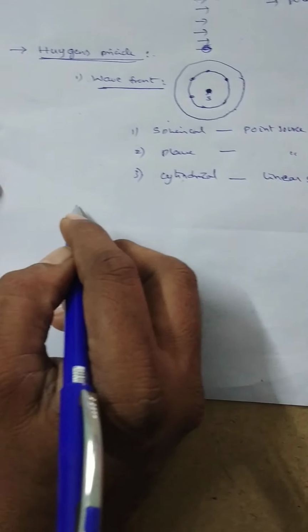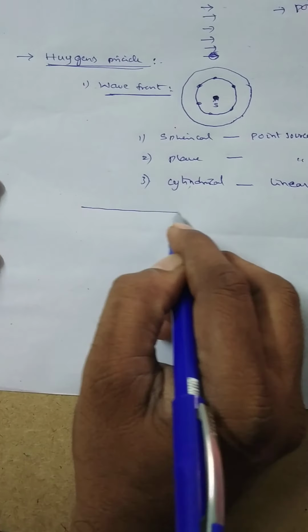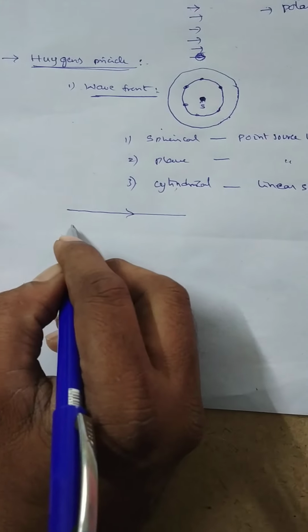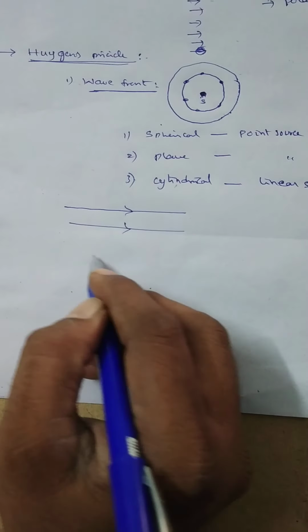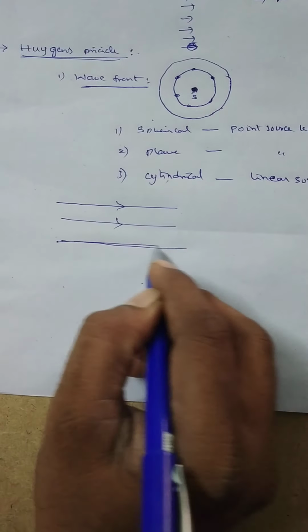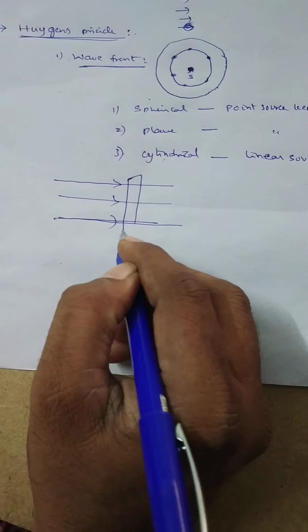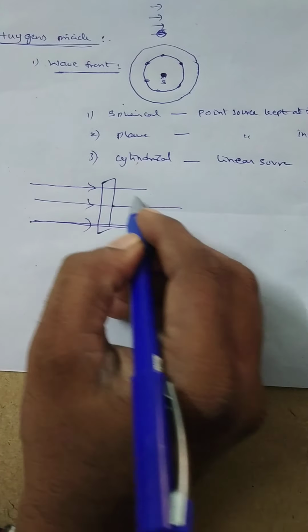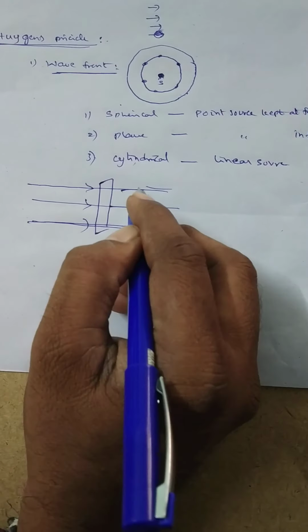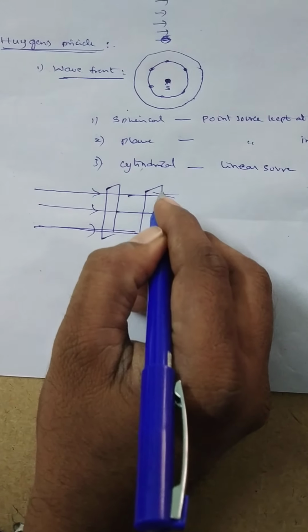kept at infinite distance, means the light rays from the source are assumed to be almost parallel or paraxial light rays. In these paraxial light rays, the nature of the wavefront is plane. It is a plane wavefront. And after some more time, we will draw another wavefront, which is also called a plane wavefront, like this.